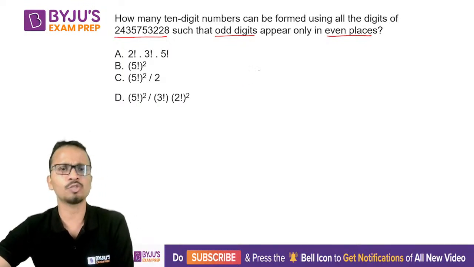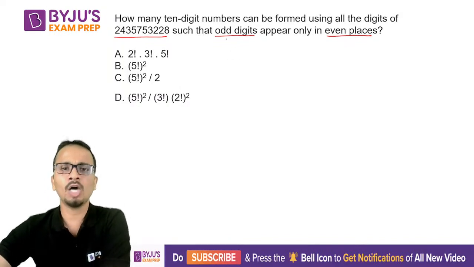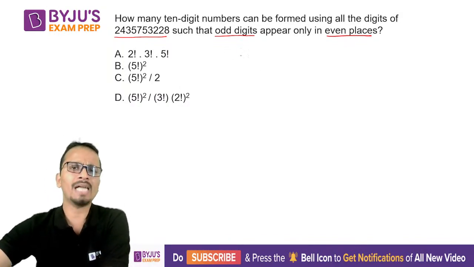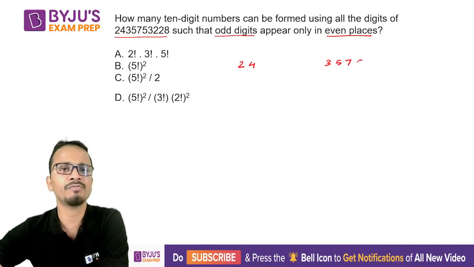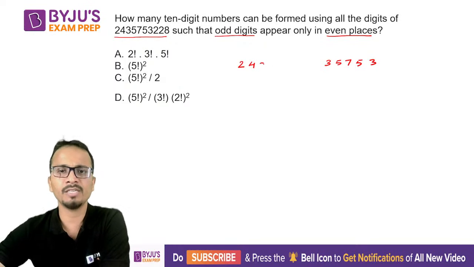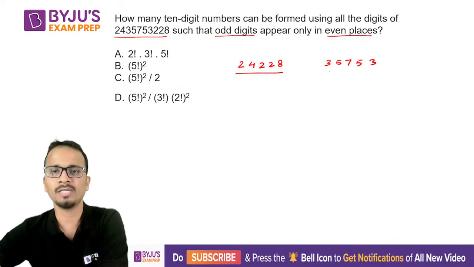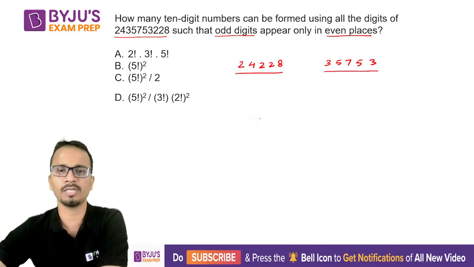So let's look at this one. Now, odd digits की बात हो रही है. So I'll separate out the digits. So even digits 2, 4. Odds are 3, 5, 7, 5, 3, and even again 2, 2, and 8. So this is the set of even digits, and this is the set of odd digits.